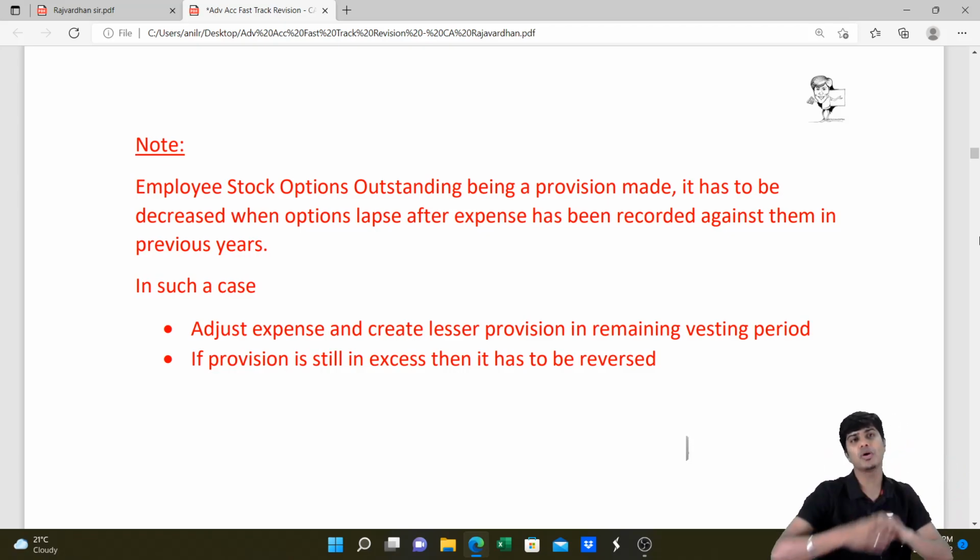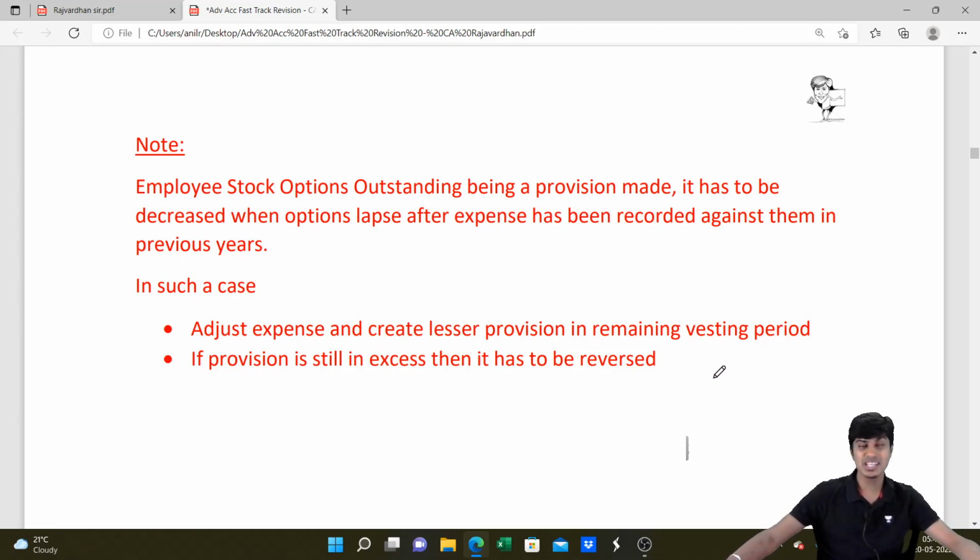For these 40 employees, you compute how much provision is to be created at the end of the second year. Once you compute this amount of provision for 40 employees over 2 years, you deduct the provision already created in the first year for 50 employees. The balance of the provision will be created in the second year. You get this? So that's something that you need to keep in mind.